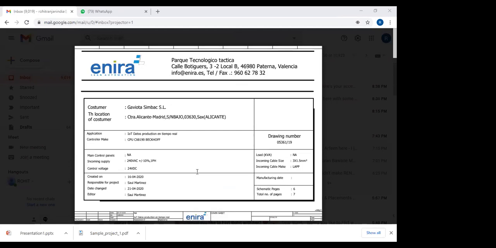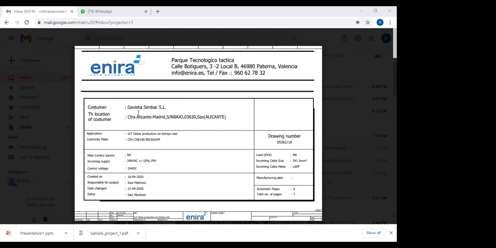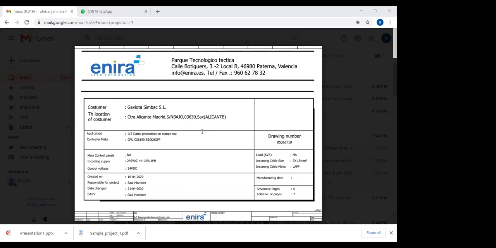So we always have the title page. Here you can see in Enera is the company logo, so you can put your company logo here. This is the template. In my second lecture, for anyone who joins this training in the next lecture, this is the demo. From the first day, I will explain the number of phases in which we are going to complete this training. So you can see the first one is the logo, then the company details.